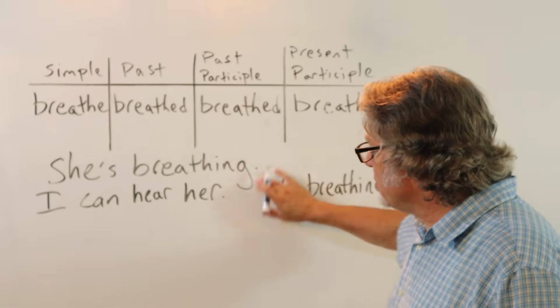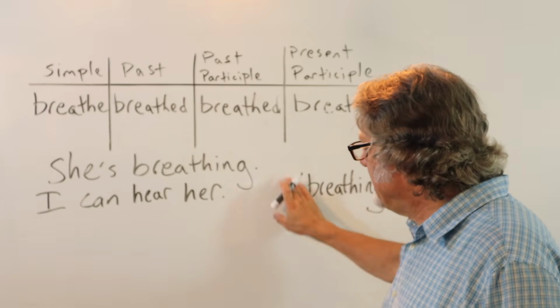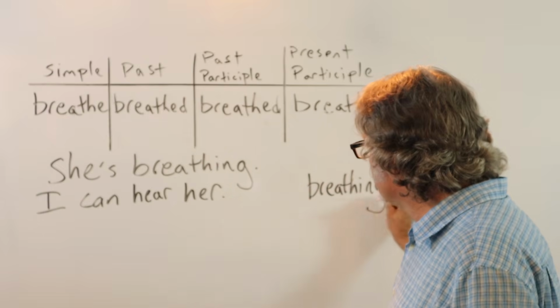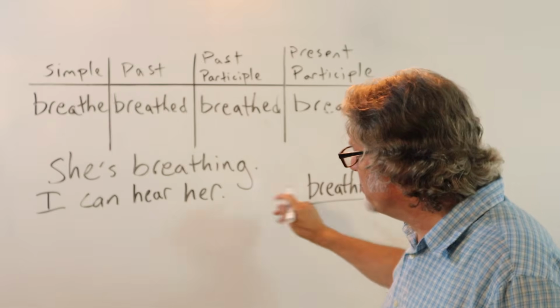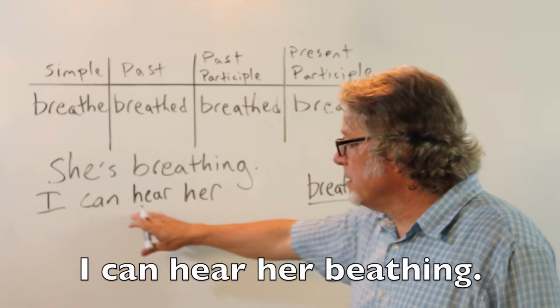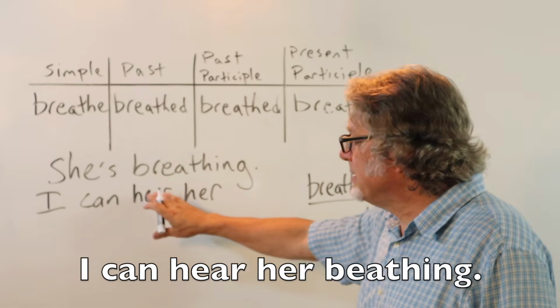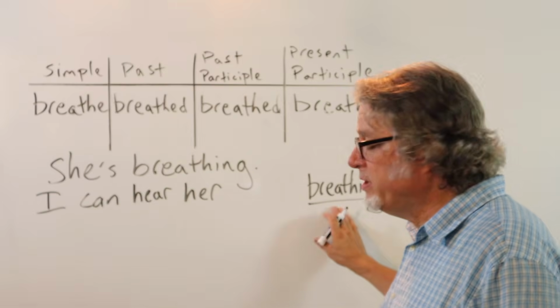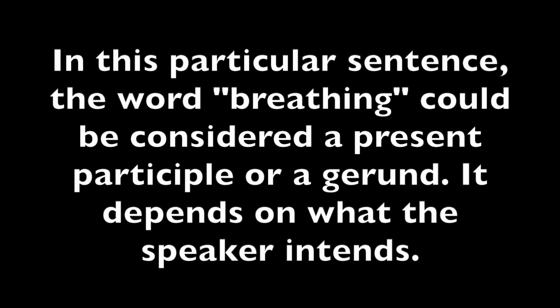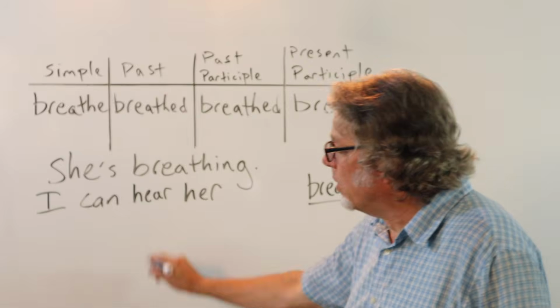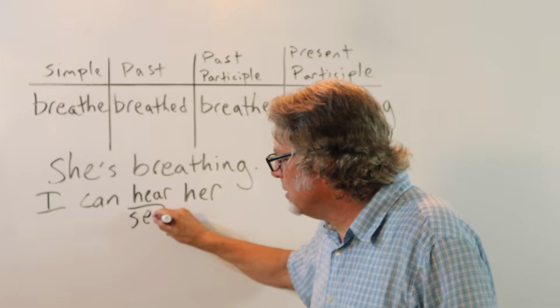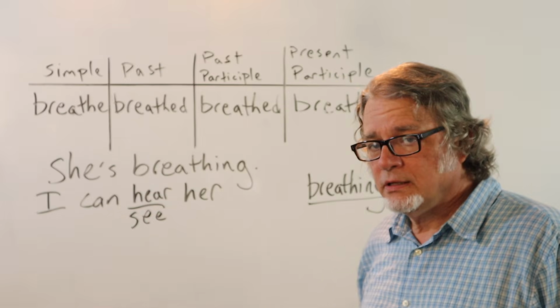We can take this off, she and is, and use the present participle for this sentence. I can hear her breathing. Or I can see her breathing.